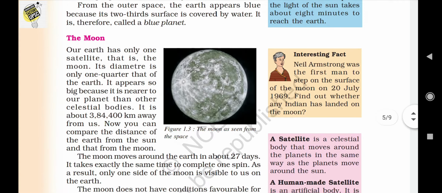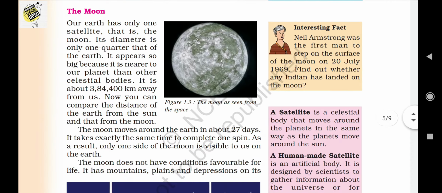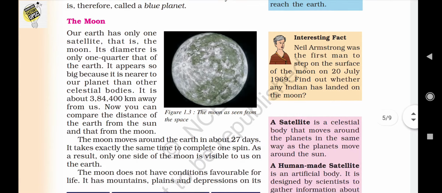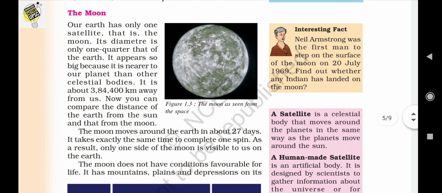Another important fact is that Neil Armstrong was the first man to step on the surface of the moon on 20th July 1969. So when did Neil Armstrong step on the moon? On 20th July 1969. There is a question of whether any Indian has landed on the moon. Yes, of course, there is an Indian. The first Indian to step on the moon is Rakesh Sharma.